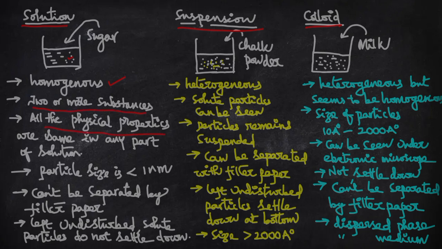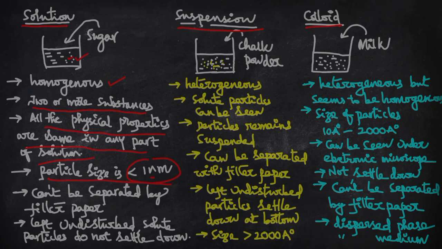All the physical properties are the same in any part of the solution, and the particle size is less than 1 nanometer. 1 nanometer means 10 power minus 9 meters.